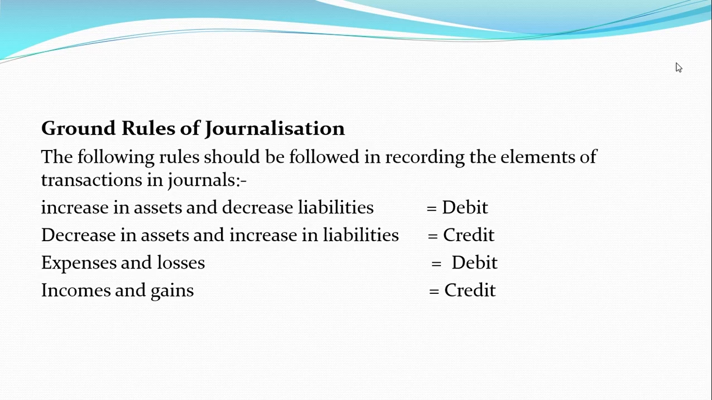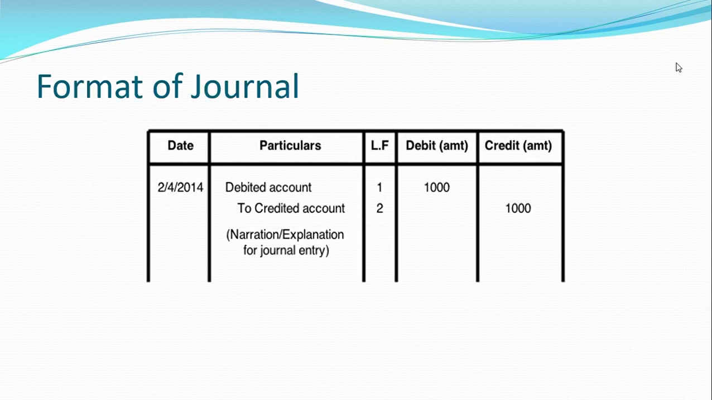There are certain ground rules for journalization. Apart from that, we have seen the golden rules of accounting and three categories of accounts. We also have the modern approach for the preparation of the journal entries. Is there any increase in the asset or decrease in liability? It is to be debited. Decrease in the assets and increase in the liabilities is credited. Expenses and losses are debited. Incomes and gains are credited.